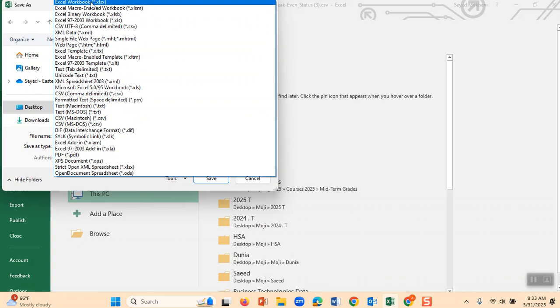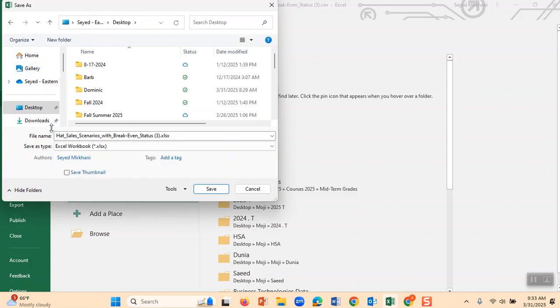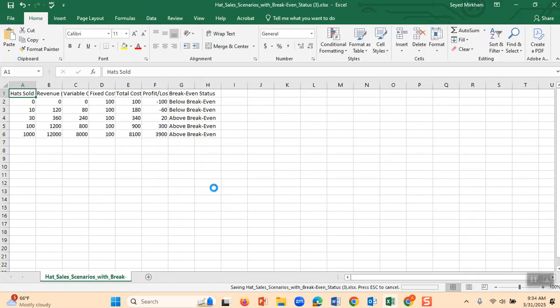Even if you submit that one, I would accept it. But it's better to convert it. Financial managers usually like to work with Excel. I click on Excel. Do you see Excel? And then I click save. Now it is saved on my desktop.